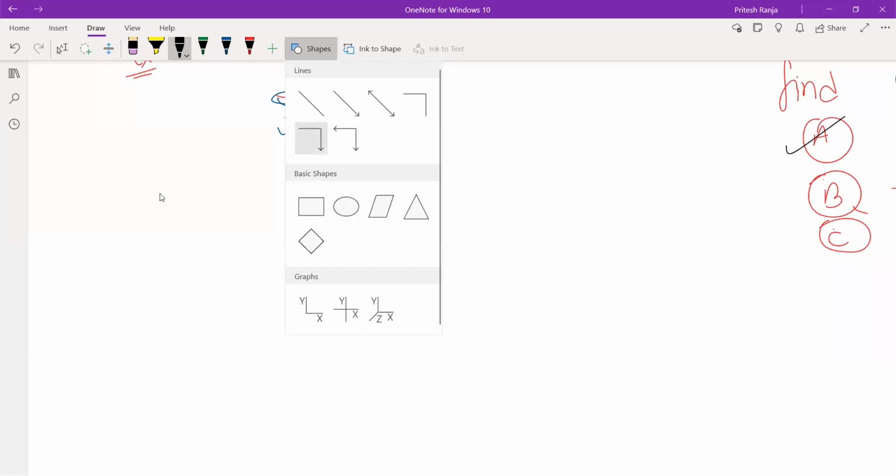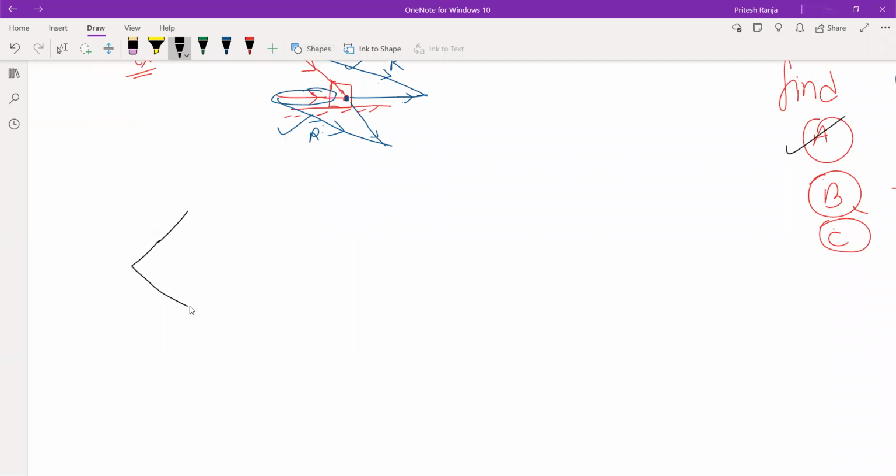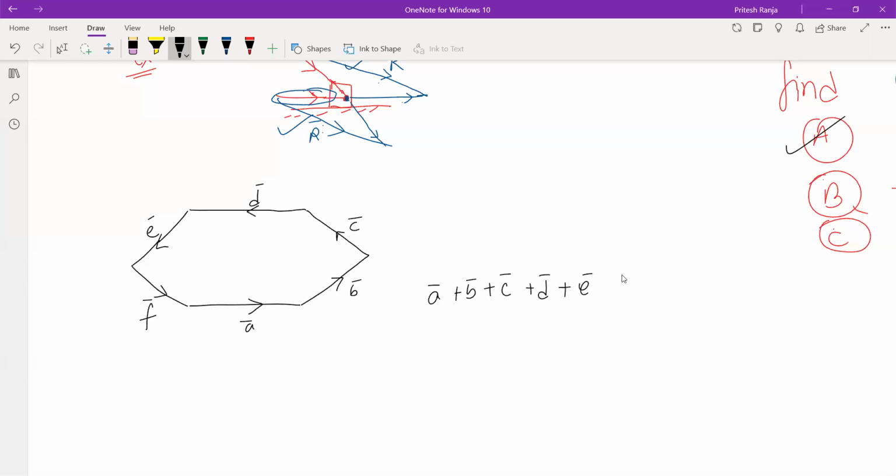So let us say we have one more question. Let us say this is A vector, this is B vector, this is C, this is D, this is E, and this is F. So can I say here also this is equal to 0 vector?